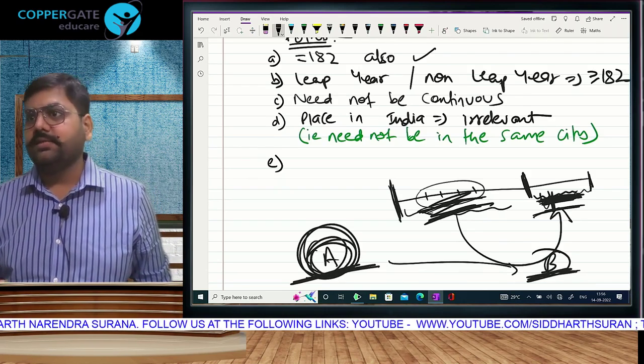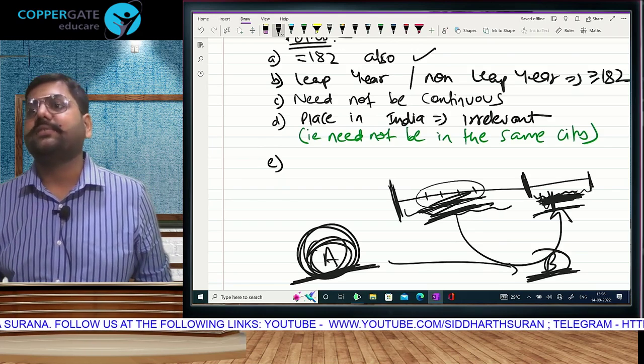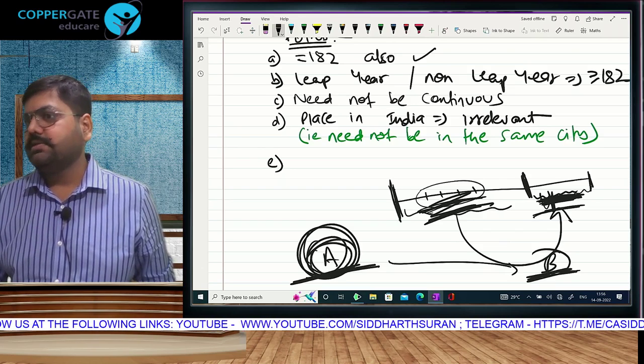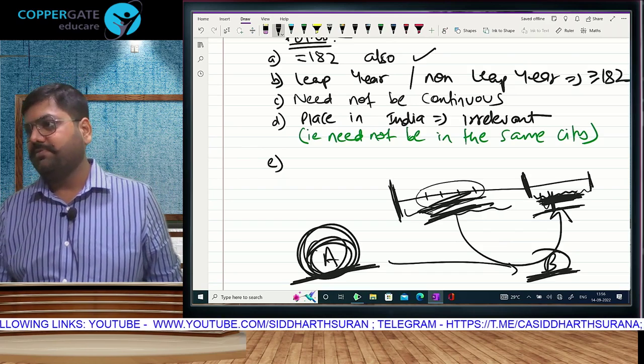And the whole idea is again the same, that we will not wait for the year end to recover taxes. We want taxes immediately. That is why we have the concept of TDS, that is tax deducted at source. We have the concept of advance tax. That is why we have these concepts.